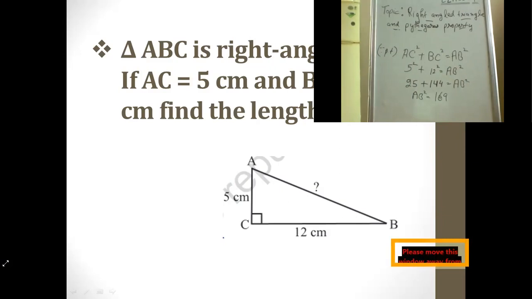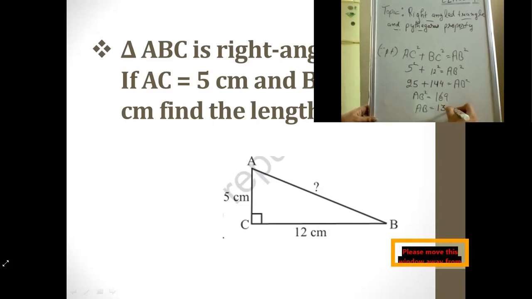You can also solve it with another method which we have done in previous classes. If you don't know, we would be solving this method in future, but you should be knowing this because from 3rd, 4th standard you have learned the square roots. So the square root of 169 is 13.